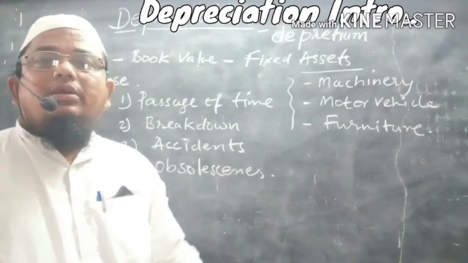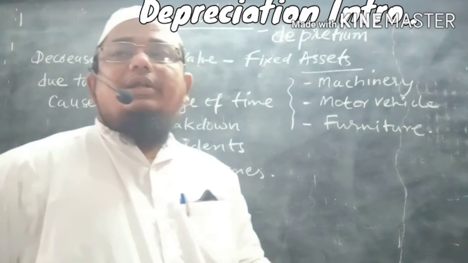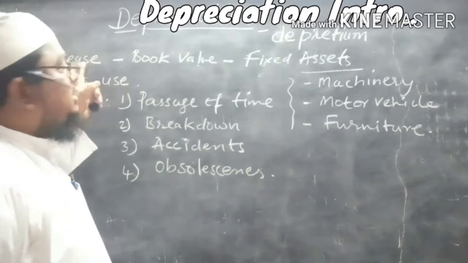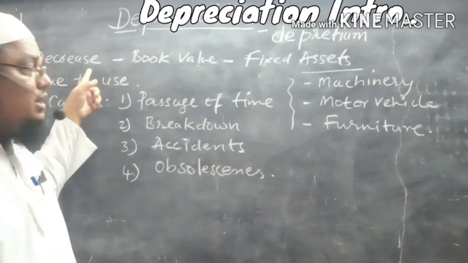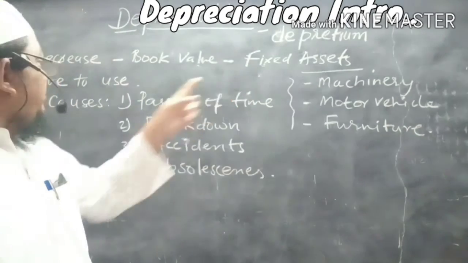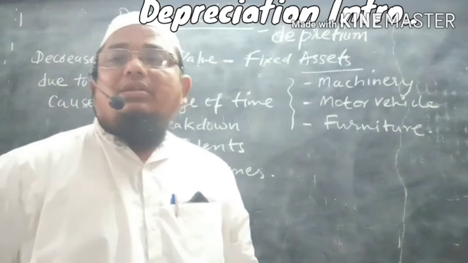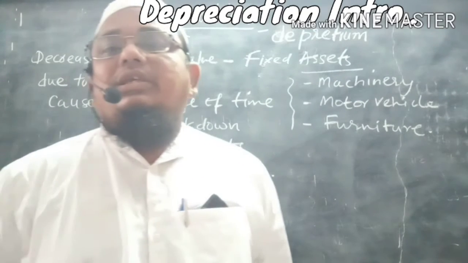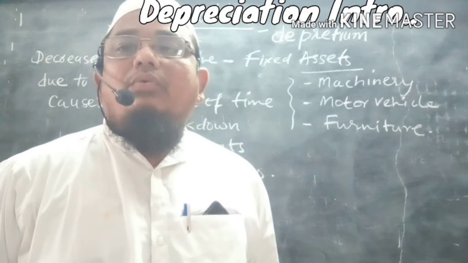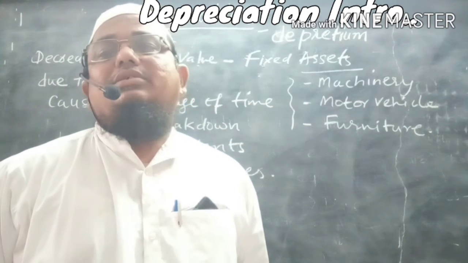So collectively, decrease in price. More technically, depreciation is the decrease in the book value of a fixed asset due to use in business.